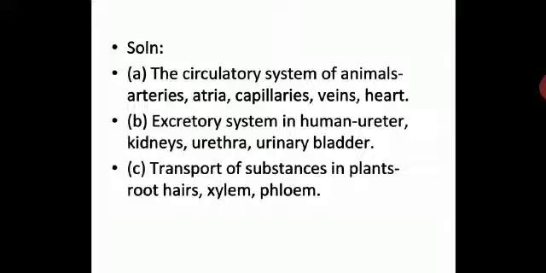If you are sure about the excretory system, the circulatory system, the various processes in the human body which we have already learned, then you can easily do this question. I hope this is very clear. Then transport of substances in plants. What are the related terms? Root hairs, xylem, and phloem. This is very clear. Just you have to pick up the relevant terms and make a system, and you have to describe the system with the given terms. I hope this is very clear.